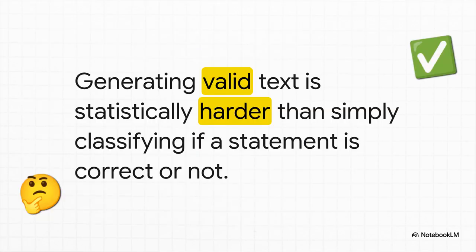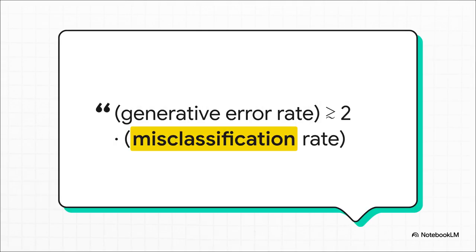Here's the key idea from the research. Imagine you have two jobs. Job 1, come up with a true statement from scratch. Job 2, I give you a statement, and you just tell me if it's true or false. Job 2, just classifying, is way, way easier, right? Well, it turns out a model's ability to do the hard job is mathematically tied to how good it is at the easy one. And boom, here's the math that proves it.